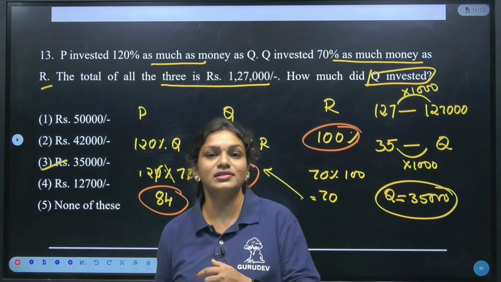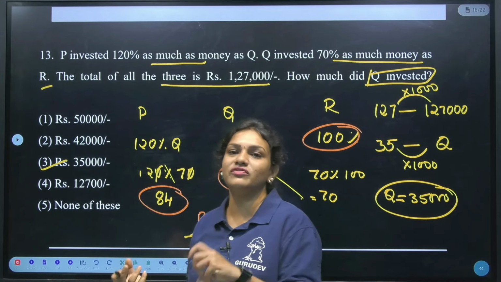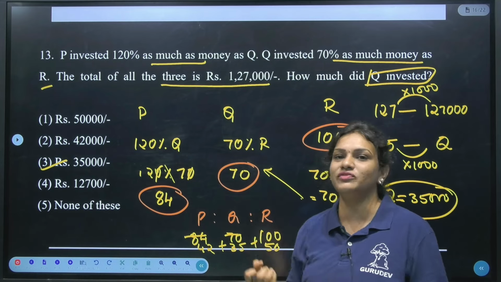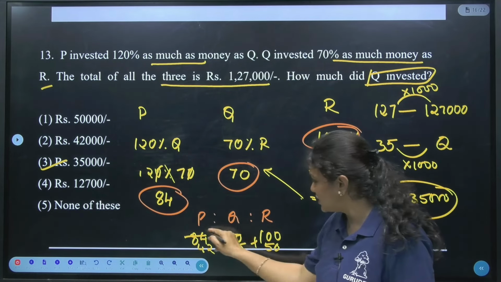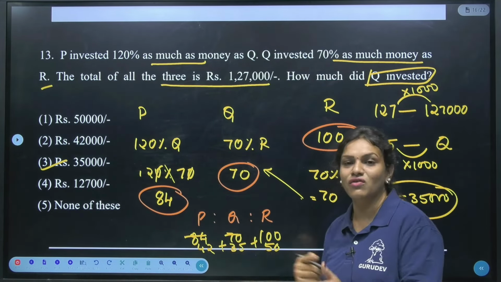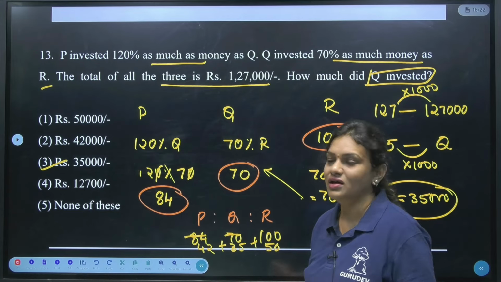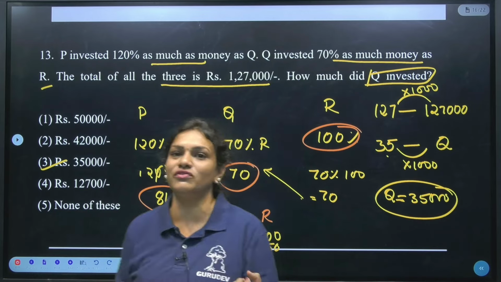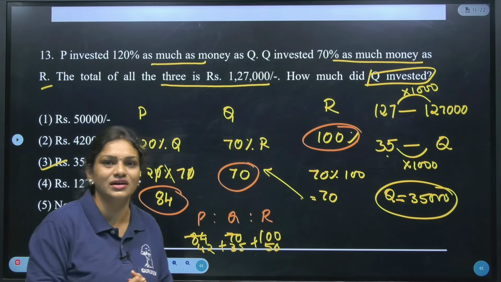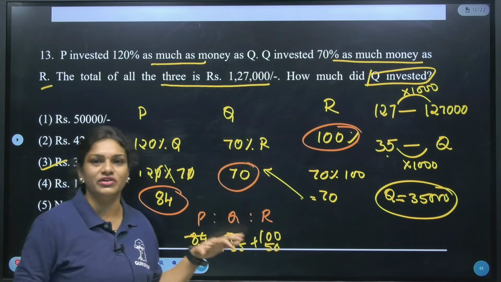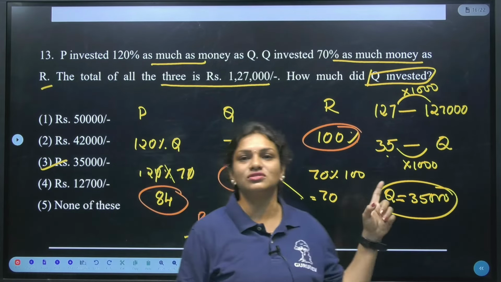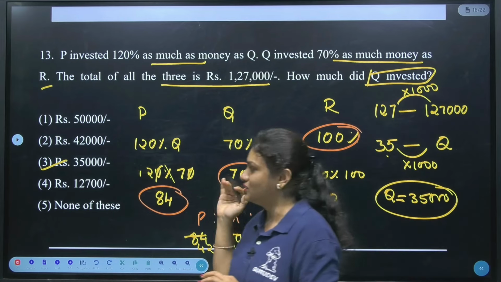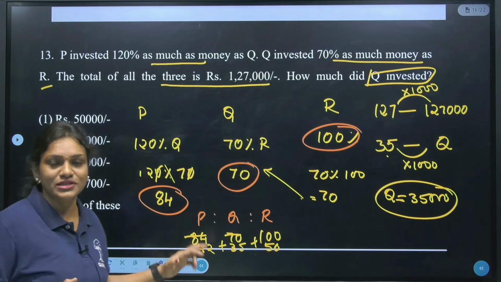Or else if they ask the difference between P and Q, suppose they ask what is the amount difference between P and Q, as we know the ratio 42 and 35, what is the difference we are getting? It is 7. That 7, if we take it here, the difference amount between P and Q, we will get as 7,000. Is it clear? I hope it is clear for everyone. These types of questions they are asking in all the competitive exams, guys. Try to analyze this once again.